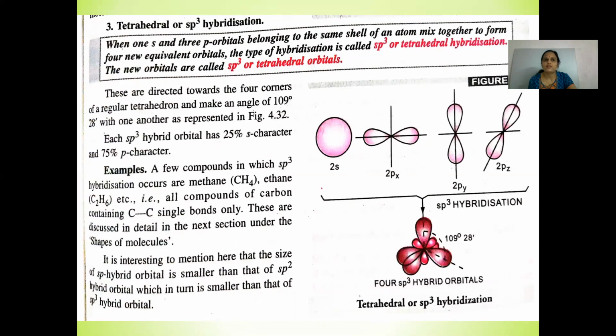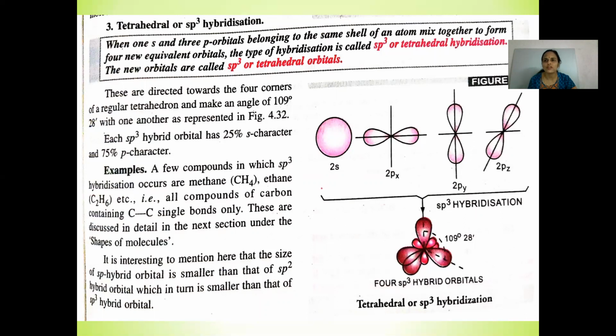sp3 hybridization. It results in tetrahedral geometry when one s and three p orbitals belonging to the same shell of an atom mix together to form four new equivalent orbitals. The type of hybridization is sp3, and it results in tetrahedral geometry. The new orbitals are called sp3 tetrahedral orbitals, and they are directed towards the four corners of a regular tetrahedron and make an angle of 109 degrees 28 minutes with one another.